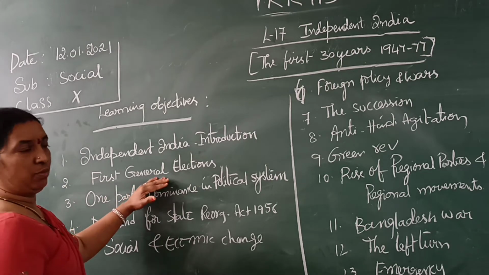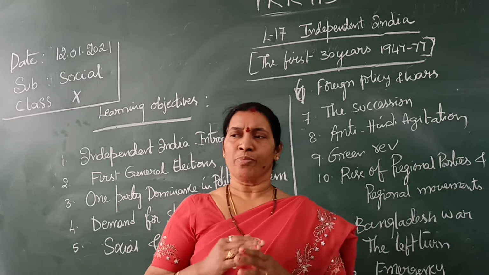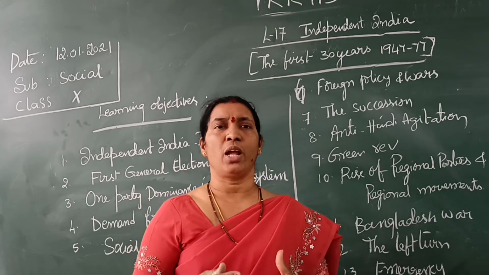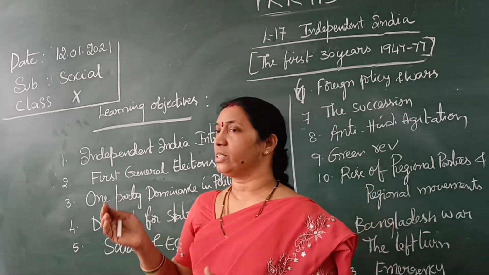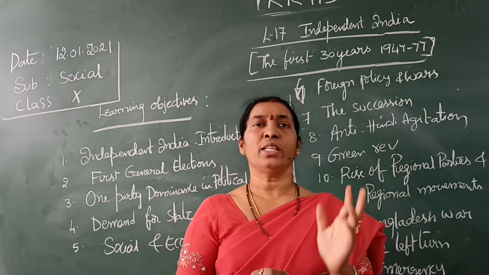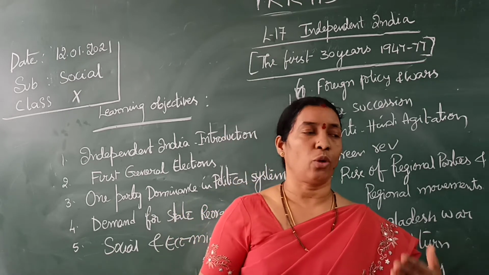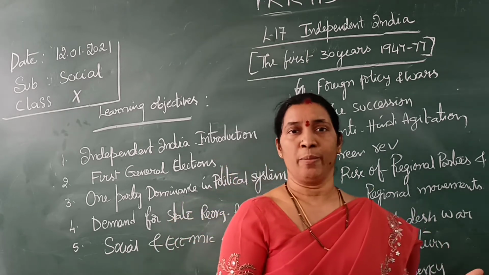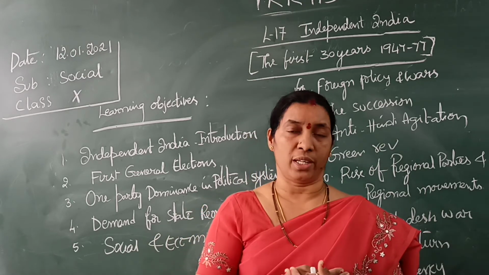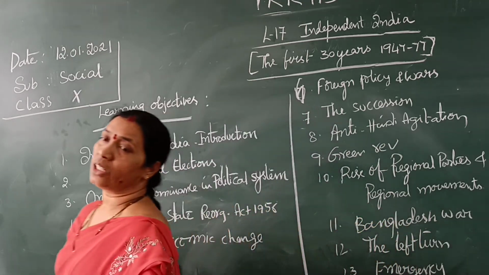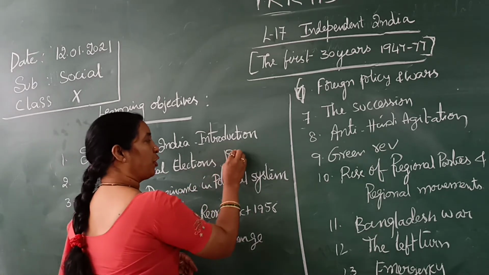Next was the general election. When the Britishers were gone, everything is fine now. But what do we have to do? First, how to start? In the constitution, what have we written? Every 5 years there will be general elections. Why these elections? These elections are very much needed, because who will govern the country, and how to govern the country? And how to take up all the challenges and overcome the difficulties? The elections are very important. So the first general elections started in 1952.